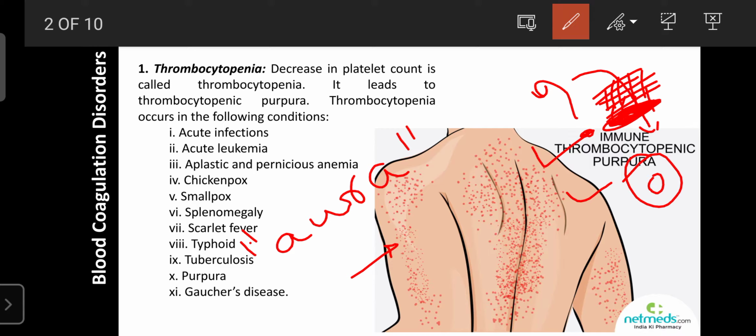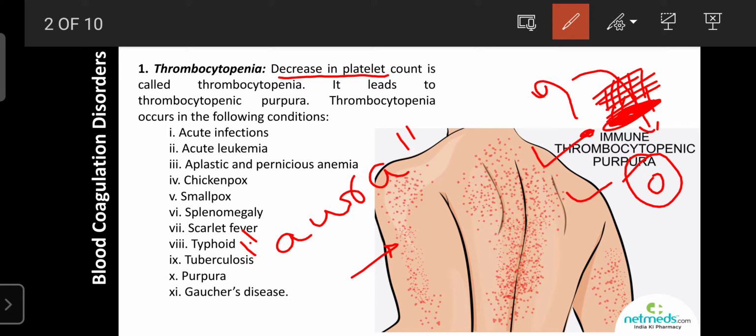Then they prevent further loss of blood, or entry of blood from the blood vessel into the interstitial fluid. But in this condition, the platelet count decreases, so there is no control of the infiltration of blood. Capillaries, or microvasculature, are always present near the metabolic cells. Due to the lack of platelets, the blood becomes thin, and any pressure on the body or flow of the blood can damage the capillaries.